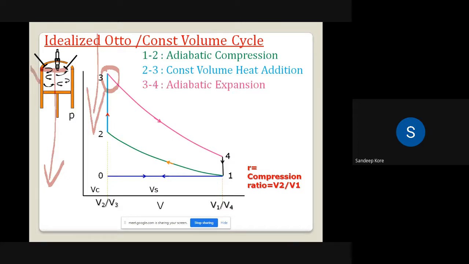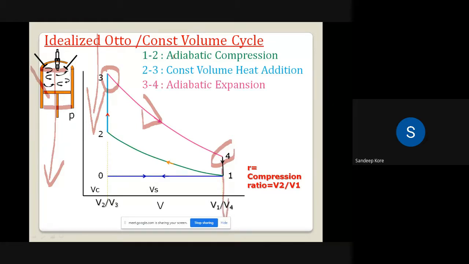So process 3 to 4, if you observe, the piston is moving in the downward direction and the pressure is decreasing. At the same time, the volume is increasing from V3 to V4, and the positive work is done by the mixture on the piston. So we are getting the work done during this adiabatic expansion. Why is it called adiabatic expansion? Because piston and cylinder are insulated from the surrounding. Okay. Now we are at point 4, which means the piston is at BDC.